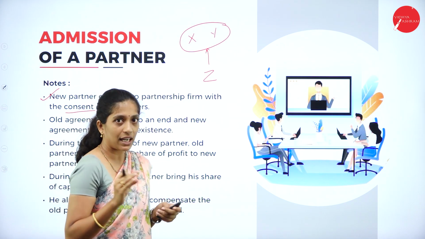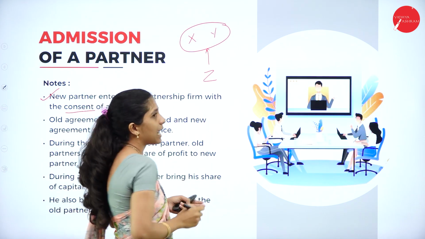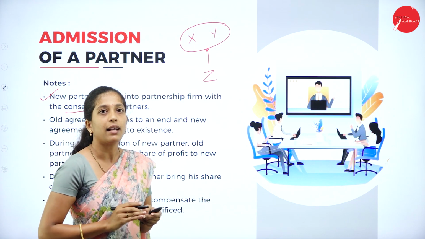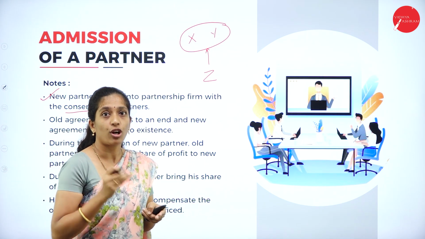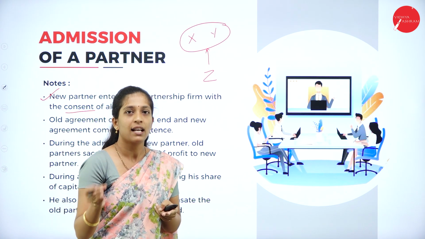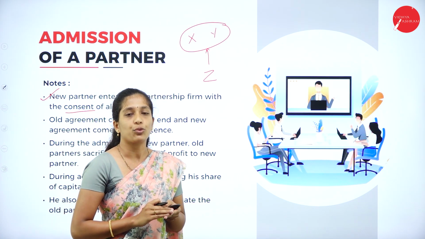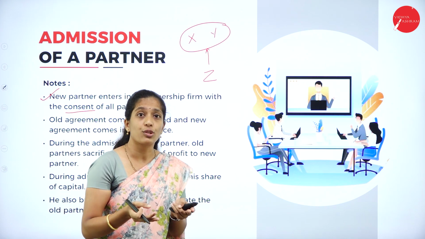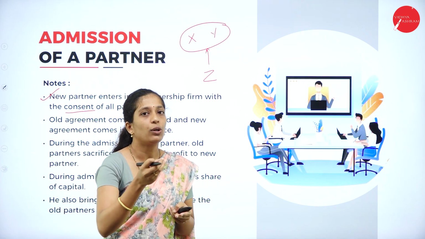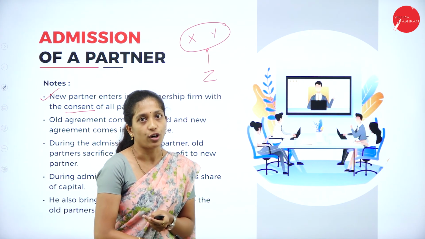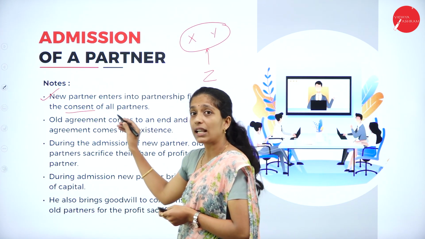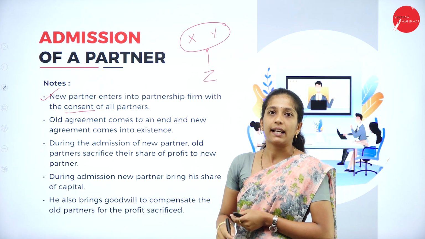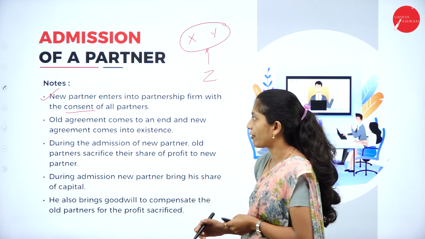Here I have given an example. Now X and Y are partners and Z wants to enter the partnership firm. If X agrees for the admission of Z and Y doesn't agree, then Z cannot be entered into a partnership firm. Both have to agree mutually, then only a new person can be brought into the business. So this was your first point. In the sense, with the consent only, a new partner can be entered into a partnership firm.